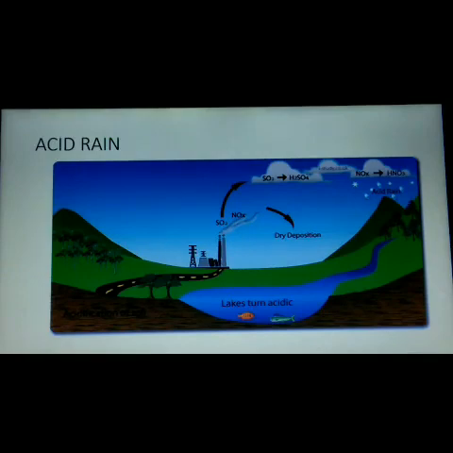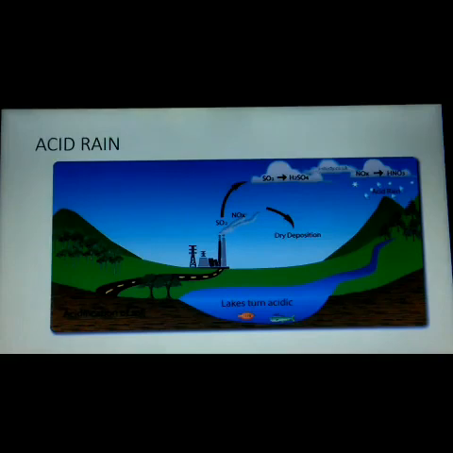Rainwater is actually the purest form of water. However, pollutants like oxides of nitrogen and sulfur in the air, released by factories, by burning fossil fuels and eruption of volcanoes, dissolve in rainwater and form nitric acid and sulfuric acid, which adds up to the acidity of rainwater. Hence, it results in the formation of acid rain.